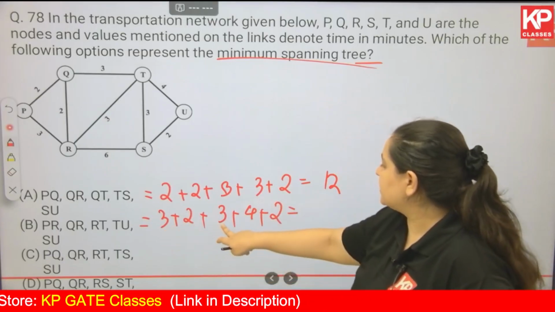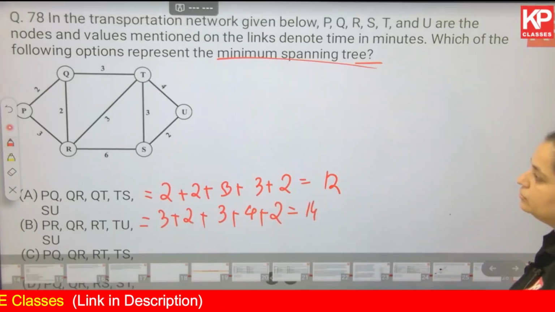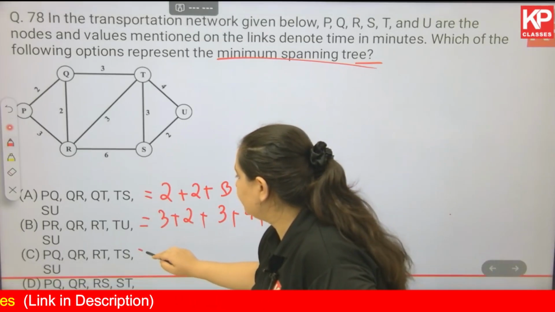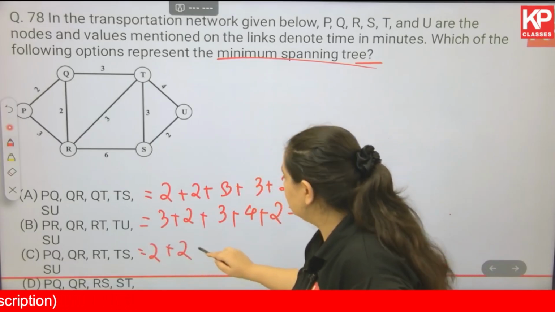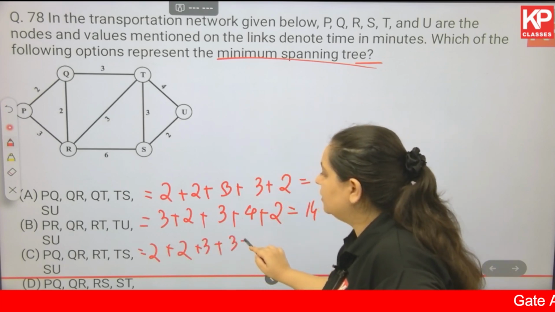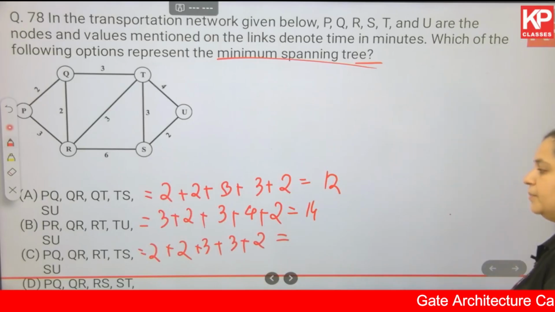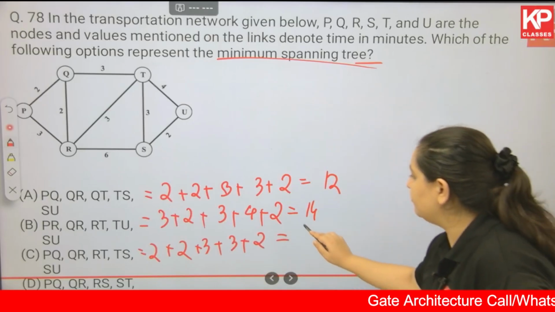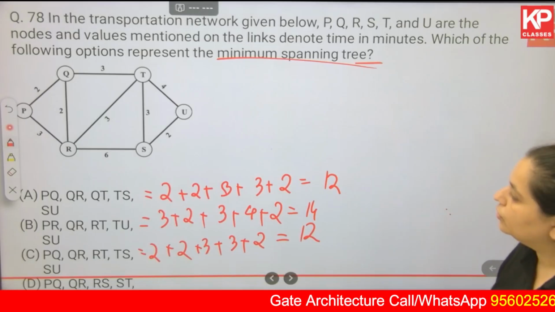So 5, 8, 12 and 14. Okay, PQ 2, QR 2, RT 3, TS 3 plus SU 2. This is 4 plus 3 is 7 plus 5 is 12.